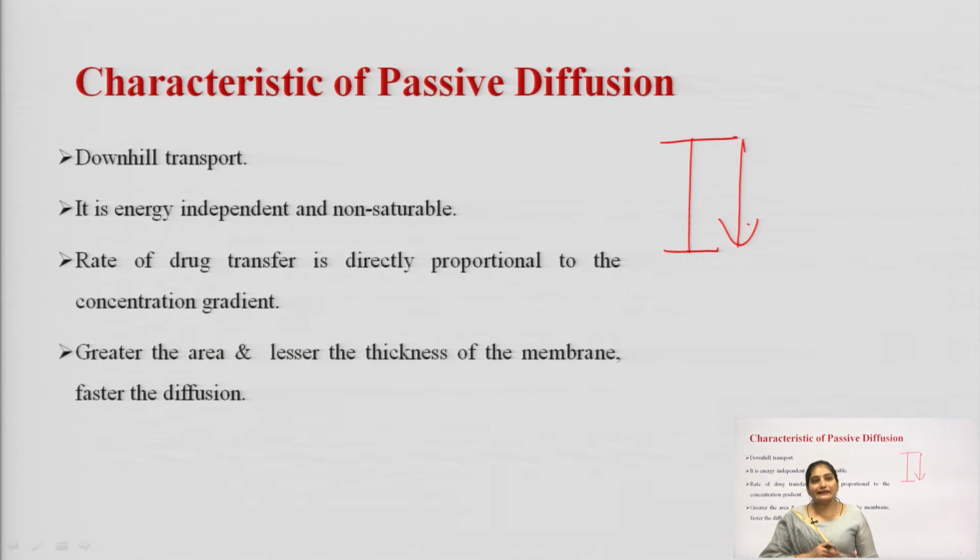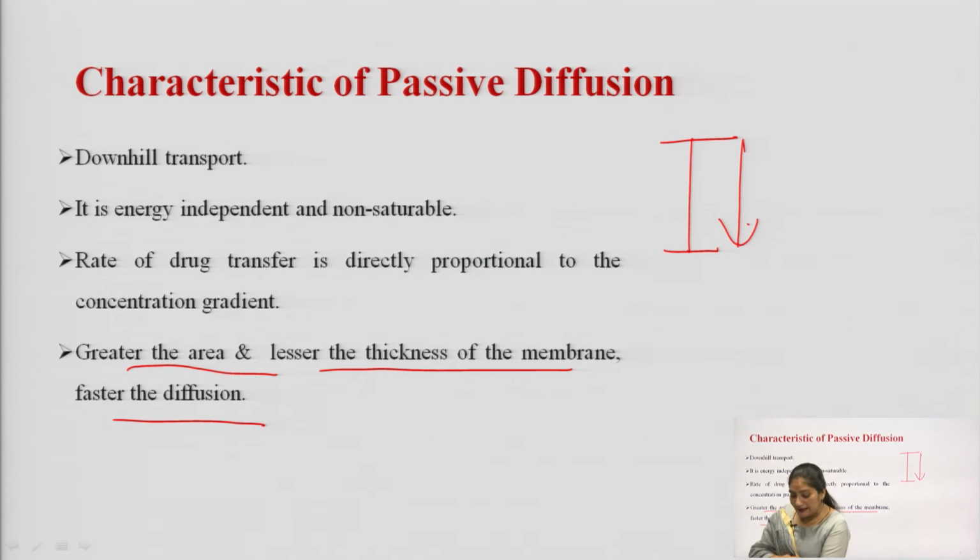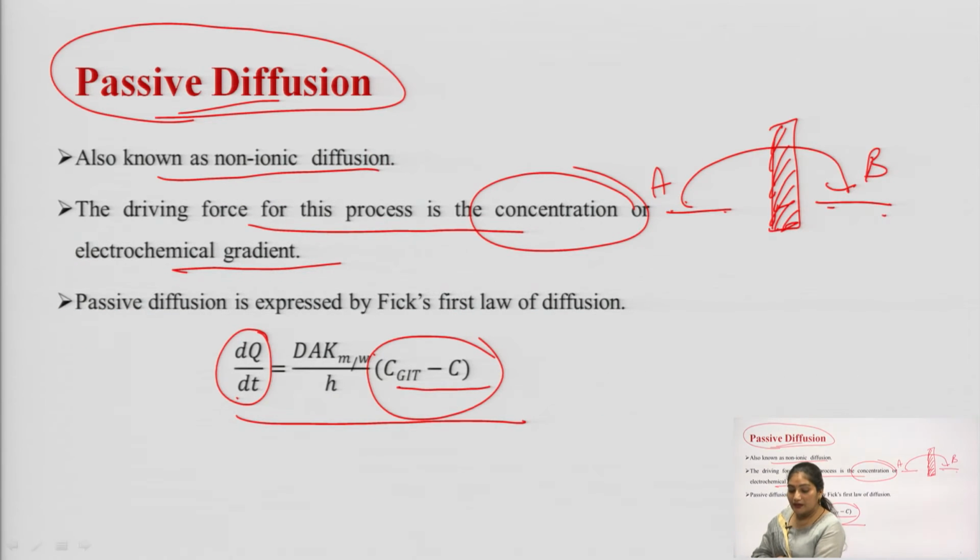Okay. Next characteristic is: the greater the area and the lesser the thickness of the membrane, the faster will be the diffusion. As we can see in this slide, dQ/dt, or the rate of drug diffusion, is directly proportional to A, meaning area, and inversely proportional to h, meaning thickness.